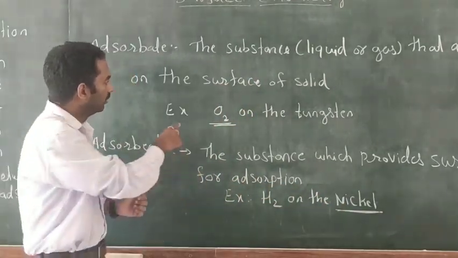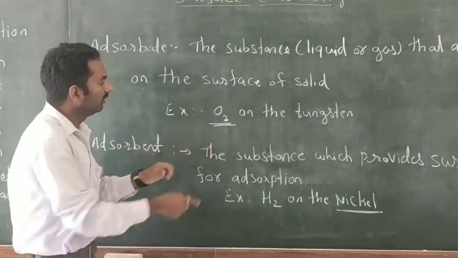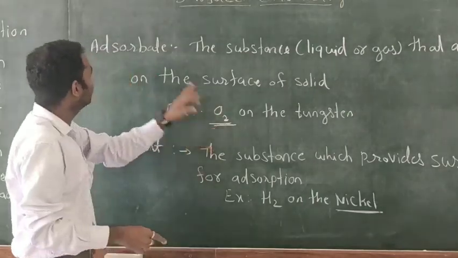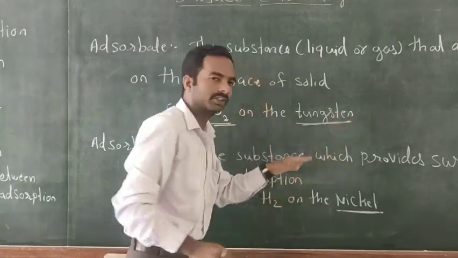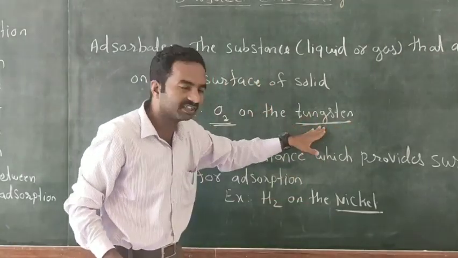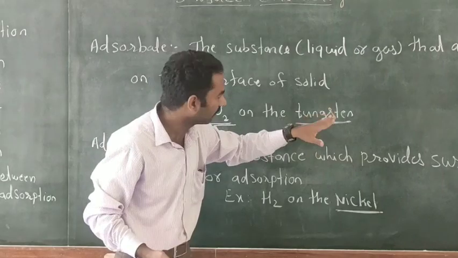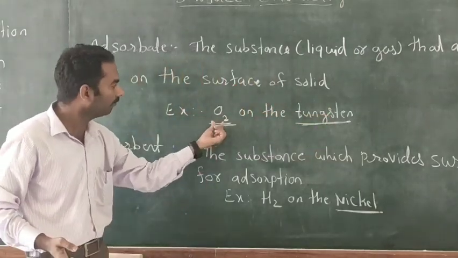So in the first example, oxygen behaves as adsorbate and tungsten is considered as adsorbent, because tungsten provides the surface for accumulation of oxygen.